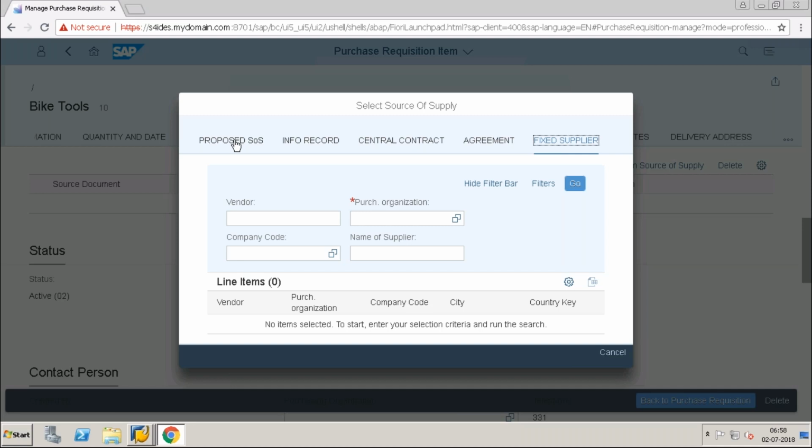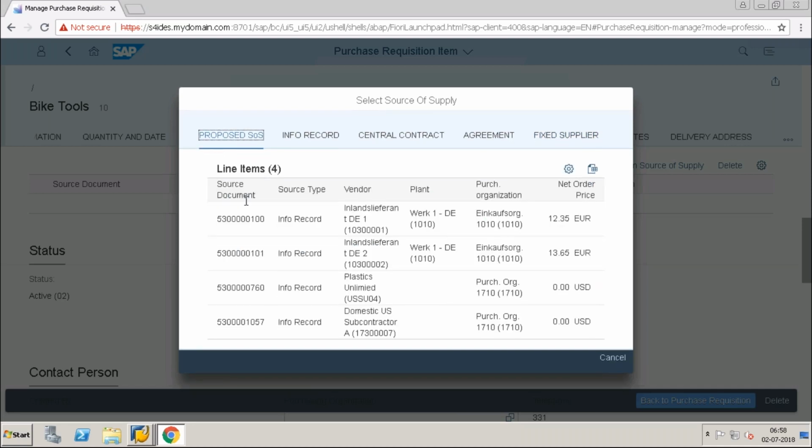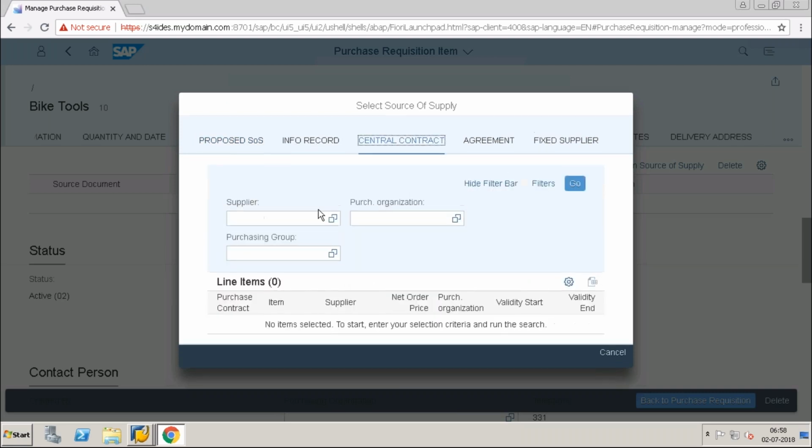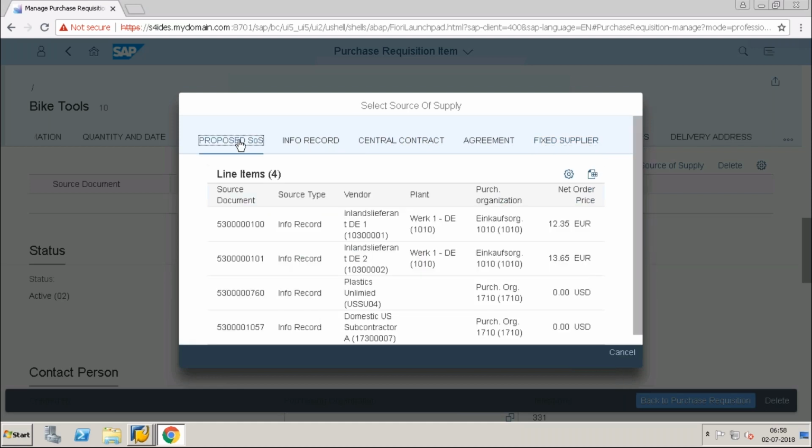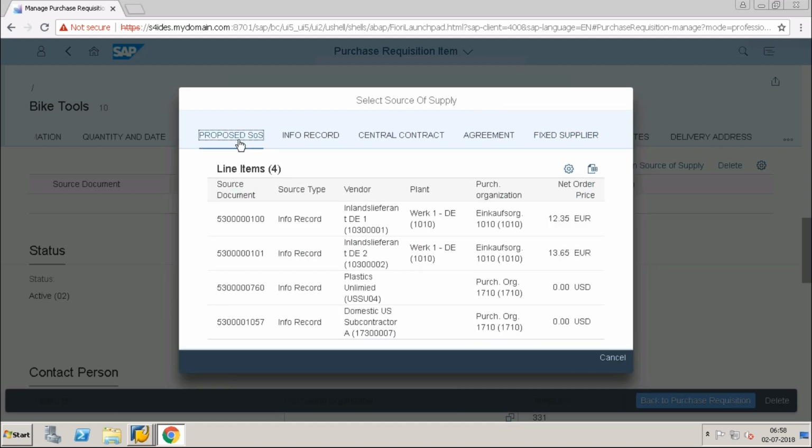But here, in the proposed sources of supply, you can say this is my info record, and this is my fixed vendor. If any contracts are there, the contracts also we can see for this material, and if any outline agreements, the outline agreements also we can see, and any fixed supply, this also we can see. So this is the true simplification we are seeing from the purchase requisition point of view.